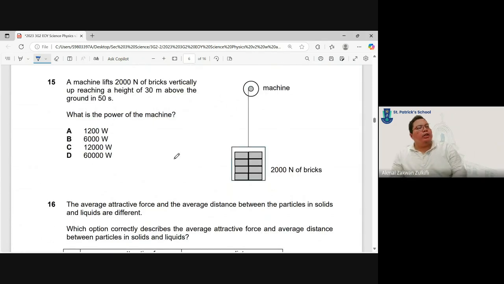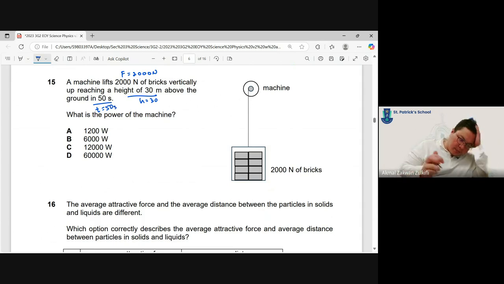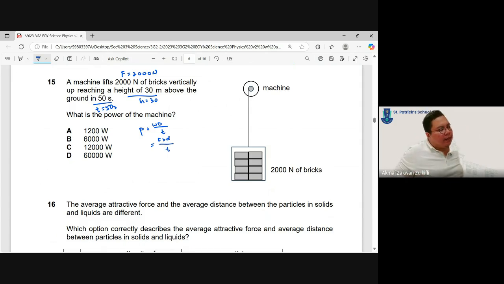Question 15. A machine lifts 2000 newtons of bricks, so F is equals to 2000, to a height of 30 meters, h is equal to 30, above the ground in 50 seconds, t equals to 50 seconds. What is the power of the machine? We know the power is work done divided by time, which is force times distance divided by time. Force we have, distance will be the 30 meters it goes up, and then the time is 50.